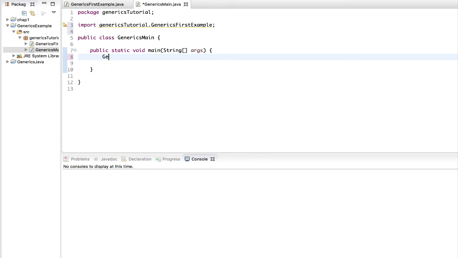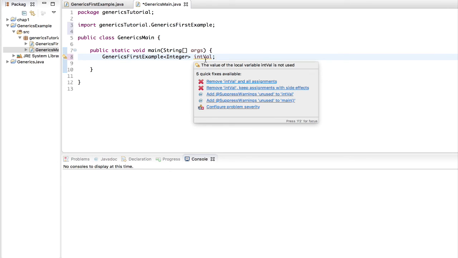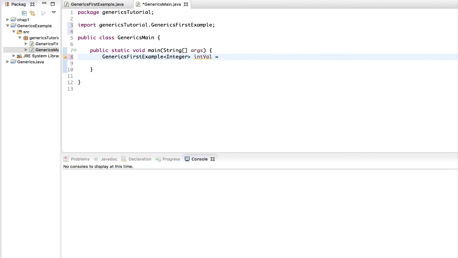Okay, let's erase this off, and then we are now going to declare an object of type GenericsFirstExample. So let's do that. GenericsFirstExample, and then this is a little different because you have to pass in a type. We need to use the angle brackets again, and we need to pass in a class like this.